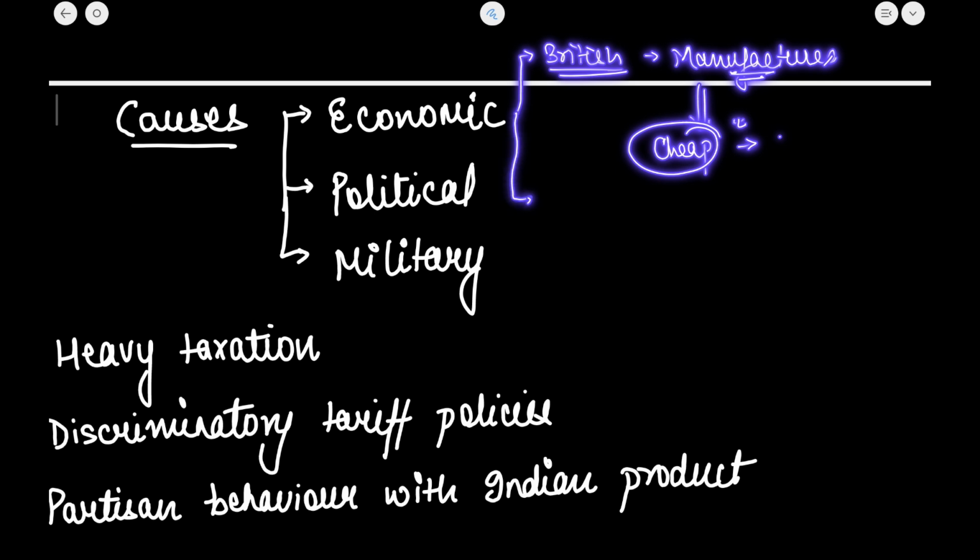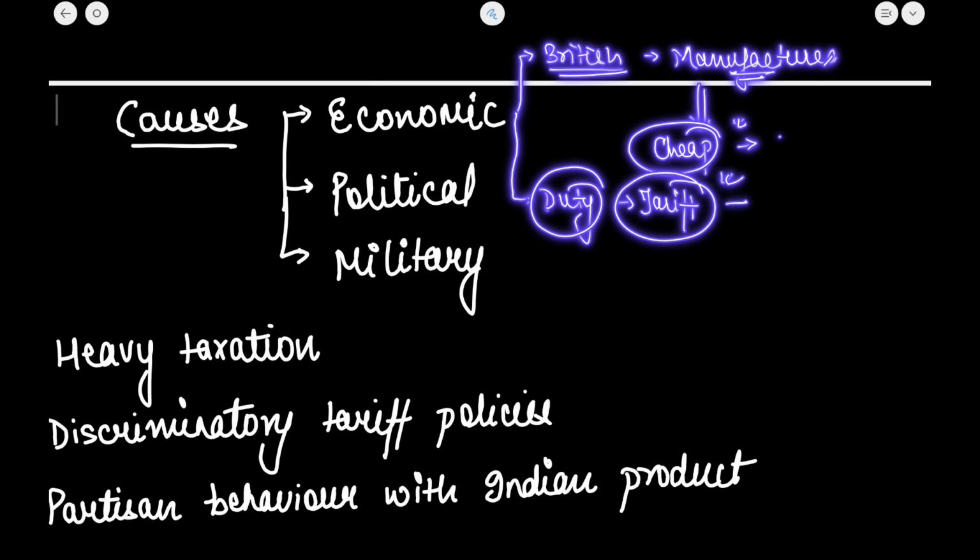Now, heavy duties and heavy tariffs were imposed on the Indian goods when they were sent abroad. Various discriminatory tariffs were also imposed, that was also one of the reasons for the decline of the demand for Indian goods. When these goods were less in demand, that led to misery of artisans and handicraft people. So these were some of the economic reasons.